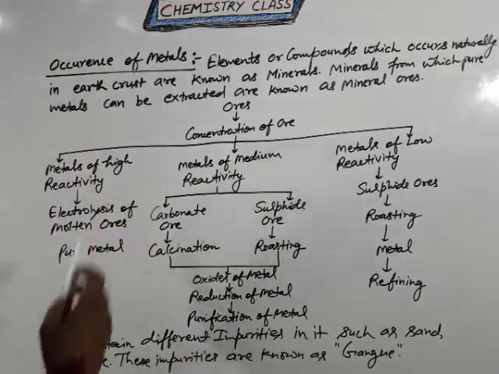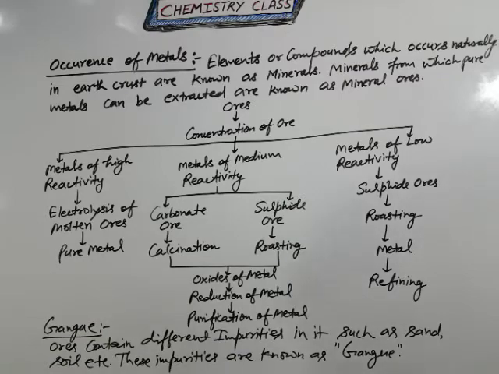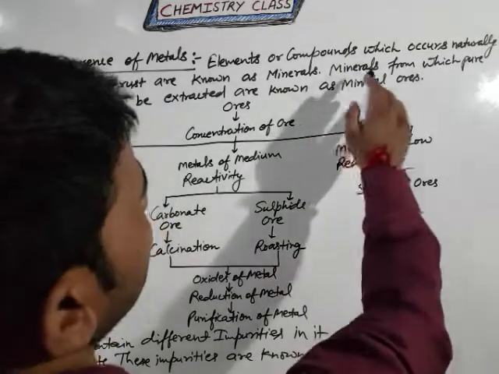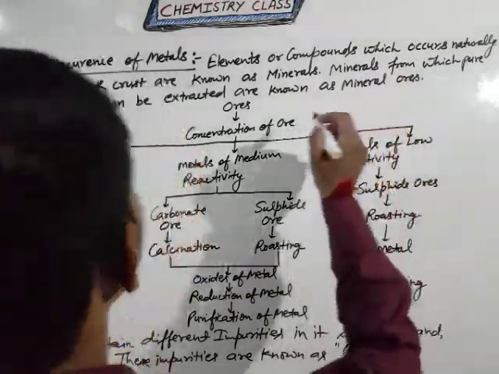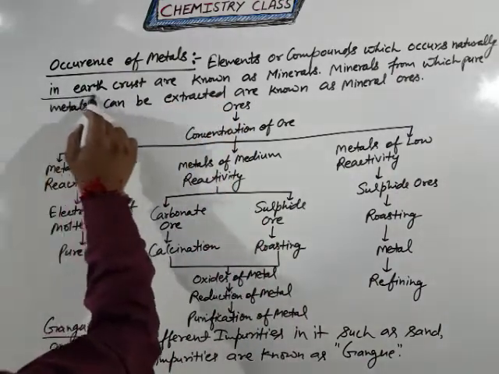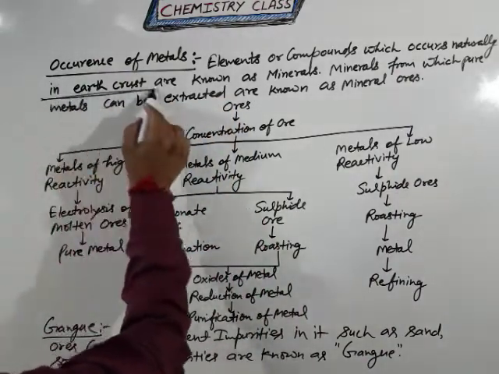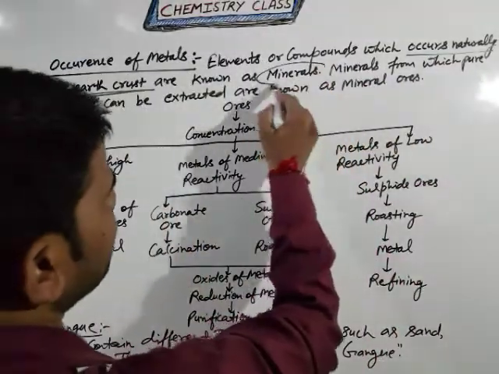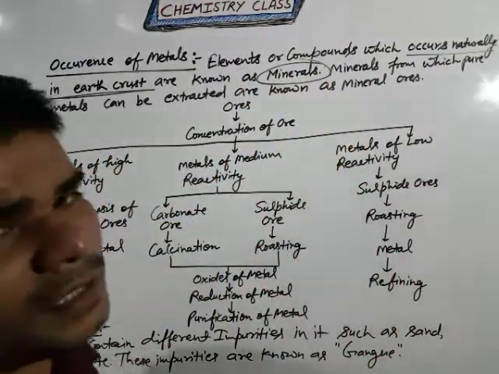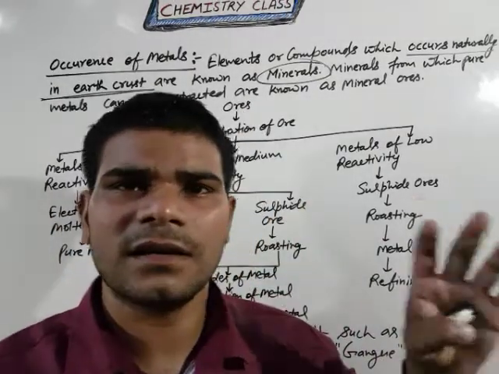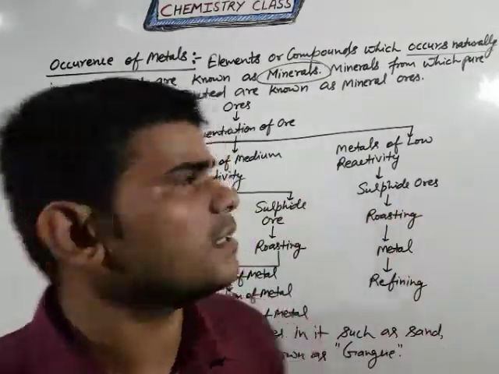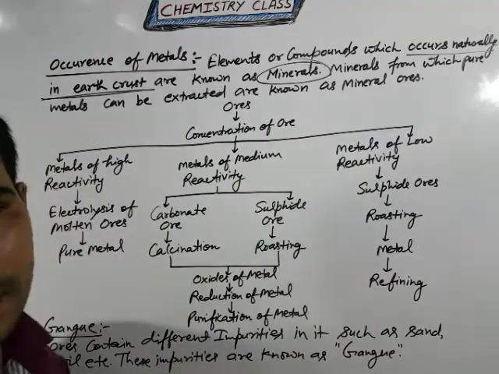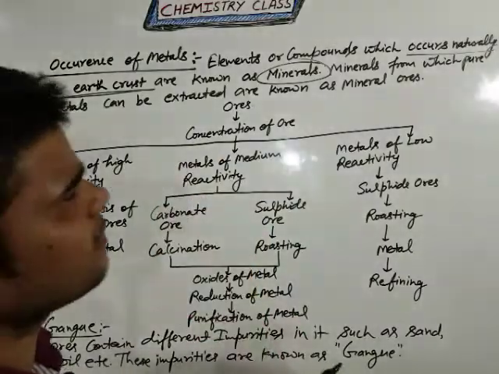So students, this topic is the occurrence of metals. Elements or compounds which occur naturally, the key point being which occur naturally in the earth crust, are known as minerals. So the simple thing is that whatever is freely available in the earth crust is known as minerals. Clear? That is the meaning of minerals.